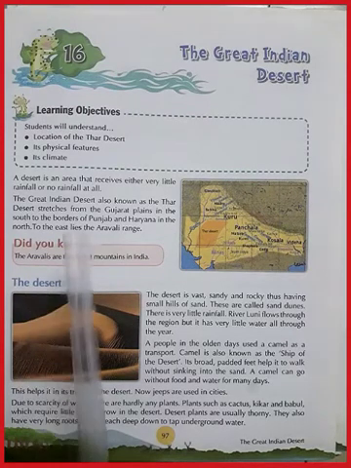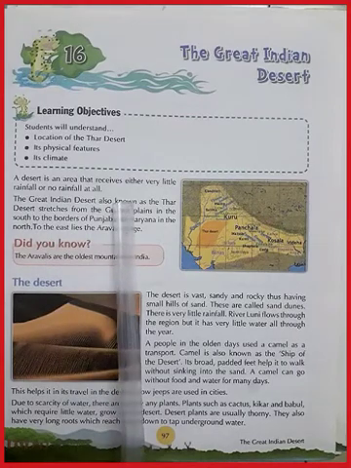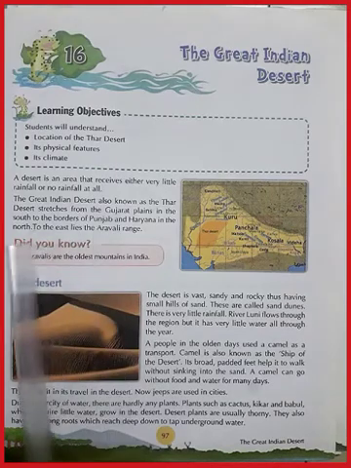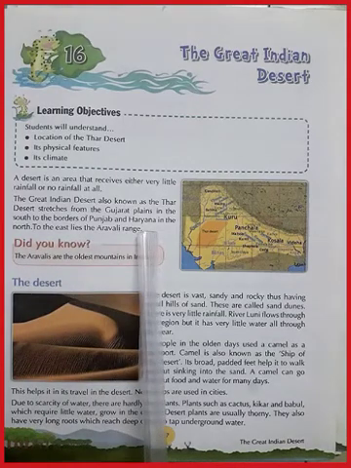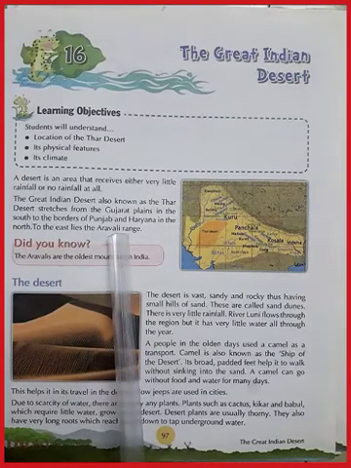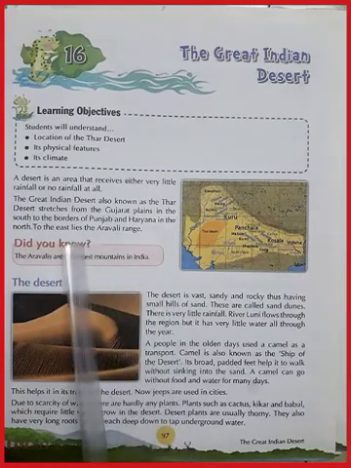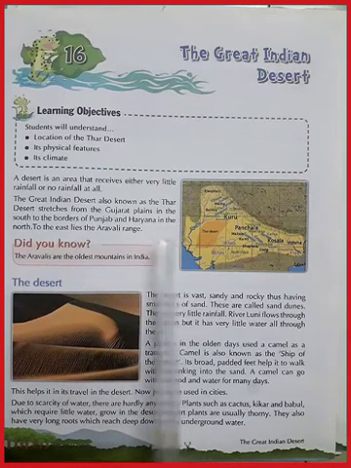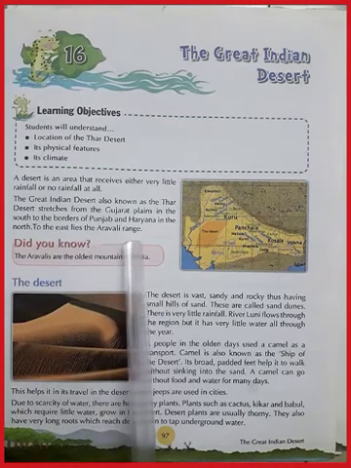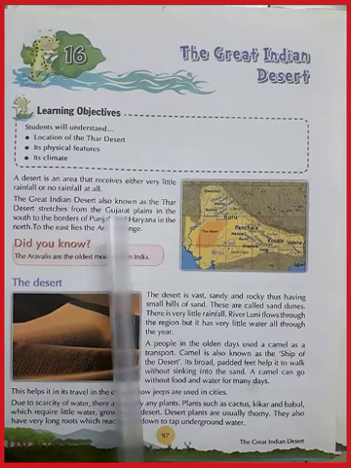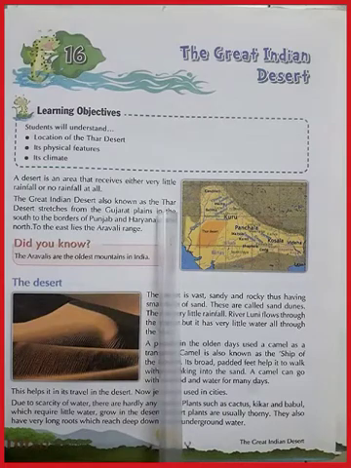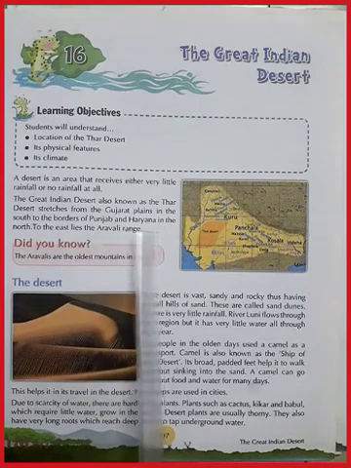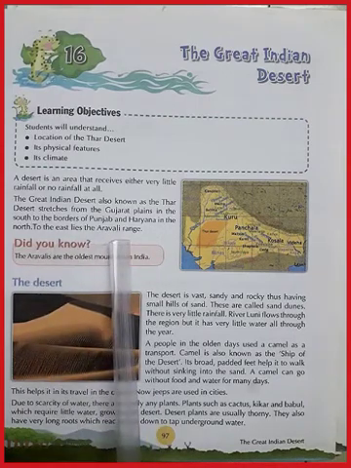So let's start with a desert is an area that receives either very little rainfall or no rainfall at all. The Great Indian Desert, also known as the Thar Desert, stretches from the Gujarat plains in the south to the borders of Punjab and Haryana in the north. To the east lies the Aravalli Range. Let us know what is the Great Indian Desert, that is Thar Desert. It stretches from Gujarat plains to the south border of Punjab, then Haryana in the north, and lies in Aravalli